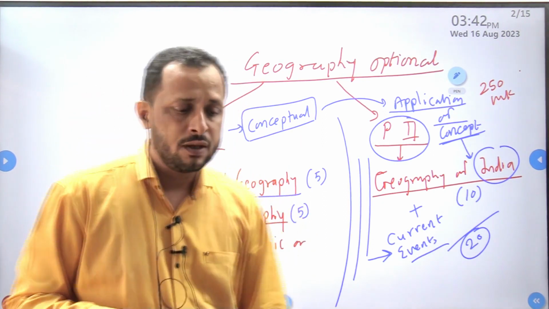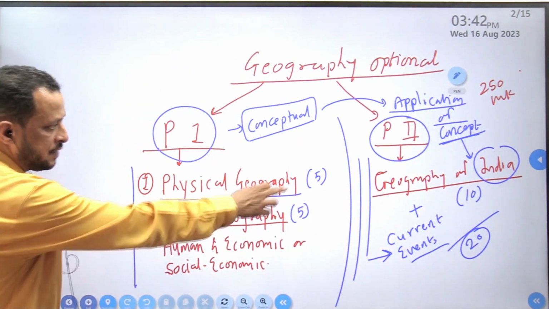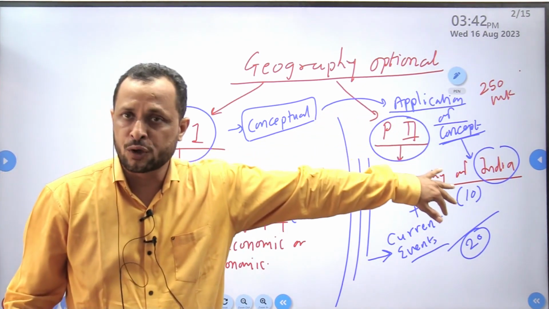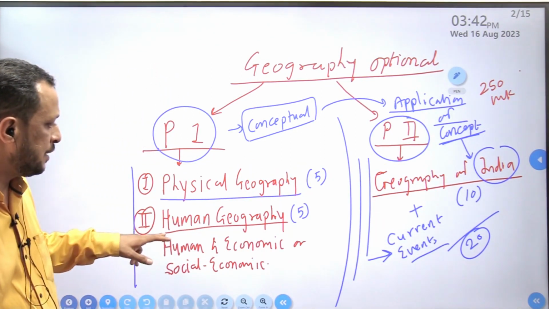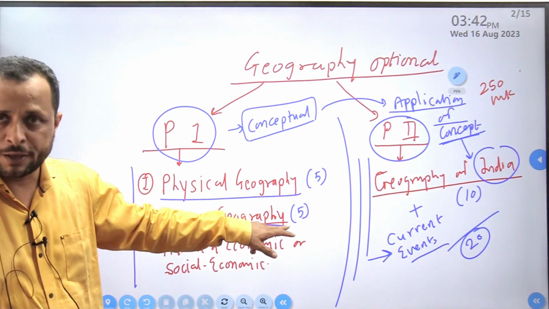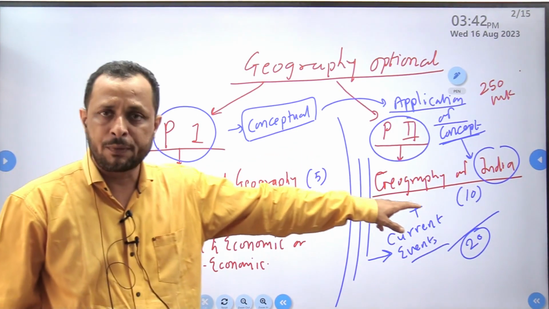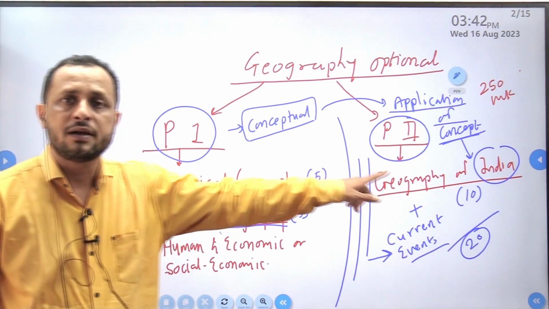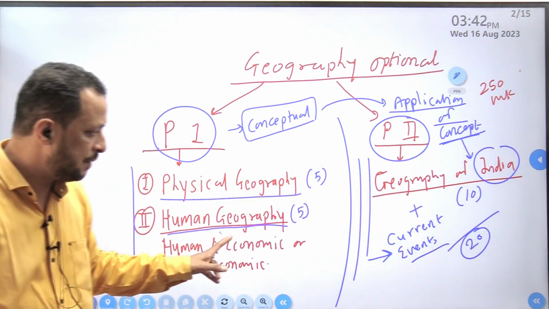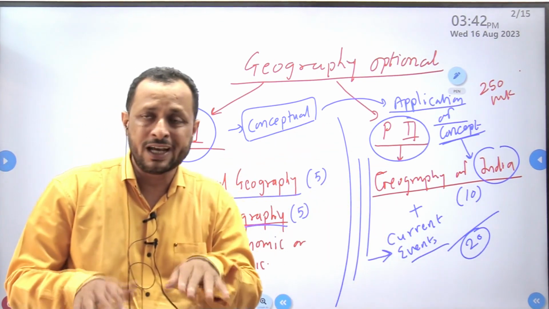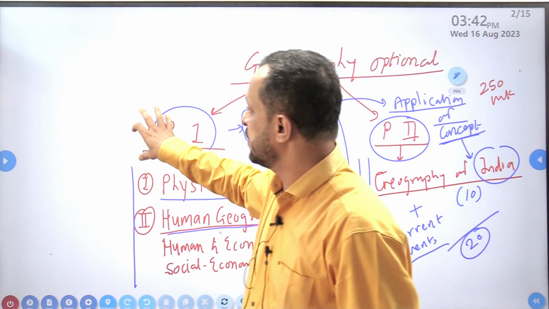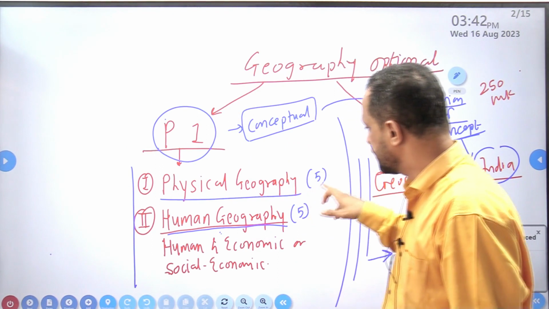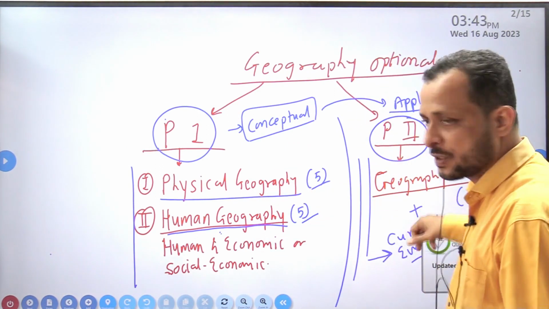One more important thing: whenever we study these 5 sections and these 5 sections, those sections will have a parallel component over here. For example, in human geography we have to study population geography. The same topic will be in paper 2. We study economic geography in paper 1 and its application in paper 2. Settlement geography as well. So we have to go in parallel. Once we finish the basic concept study over here, we will go to that part. Okay, now we will check what those sections are in both these papers.